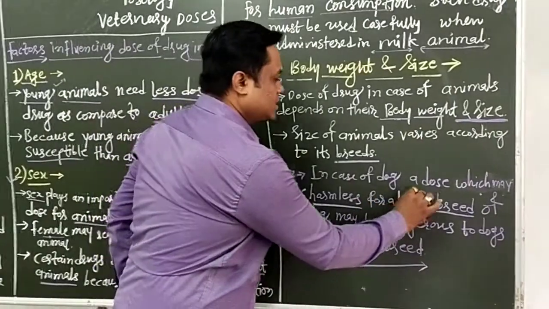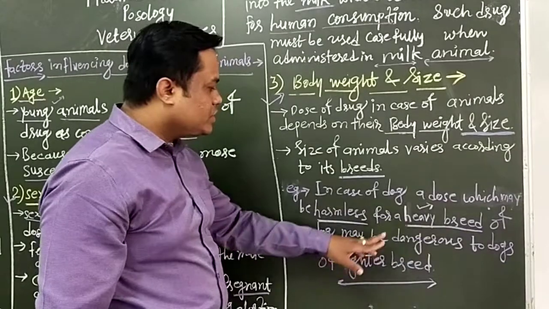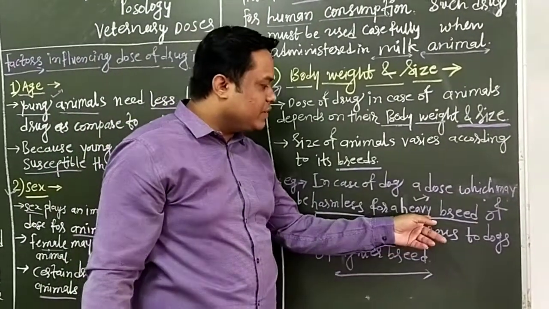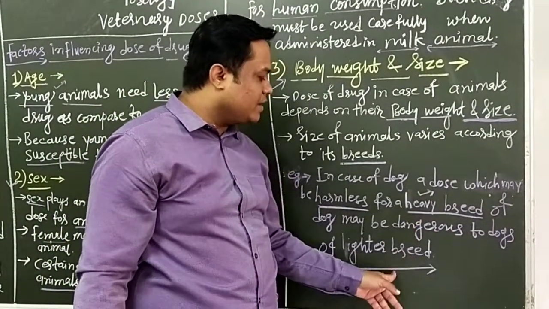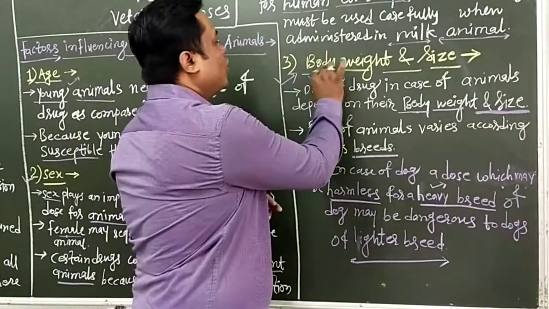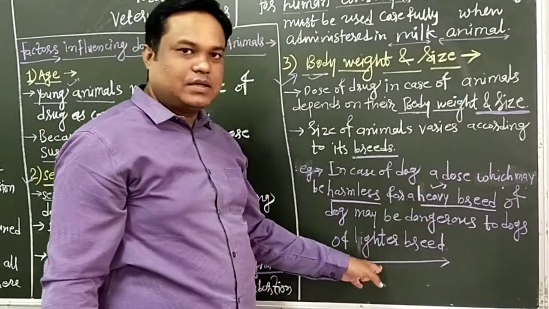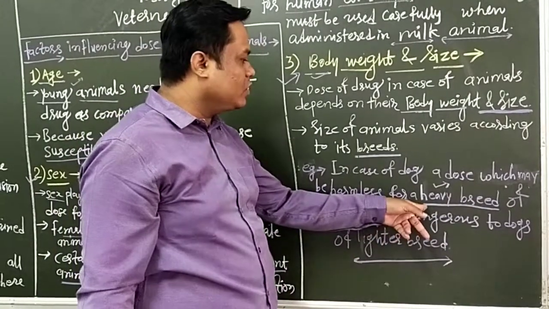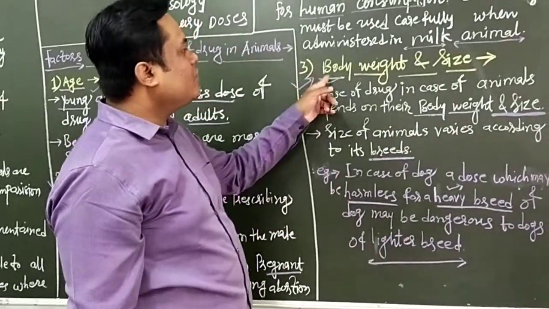Means the dose is distinguished according to heavy breeds and lighter breeds. If you give the heavy breed dose to the lighter breeds, it may be dangerous because they differ in body weight and size, heavy and lighter. So this is the example of body weight and size.